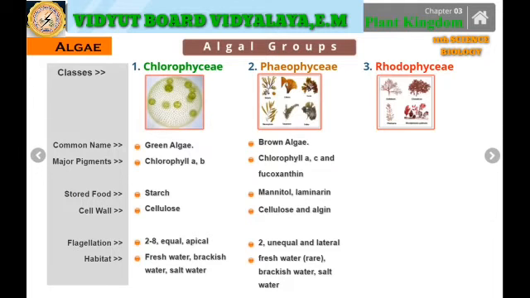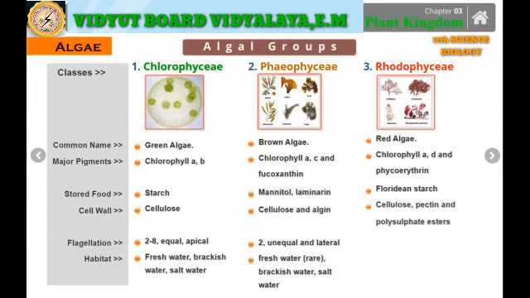Moving on further to the other group of algae, that is the Rhodophyceae. They are said to be the red algae. Now this red algae is red in nature. Why and how? That is because of the presence of pigments, that is chlorophyll A, chlorophyll D, and phycoerythrin. It is because of this phycoerythrin that they are red in nature. The stored food is in the form of Floridian starch, and the cell wall is made up of cellulose, pectin, and polysulfate esters.